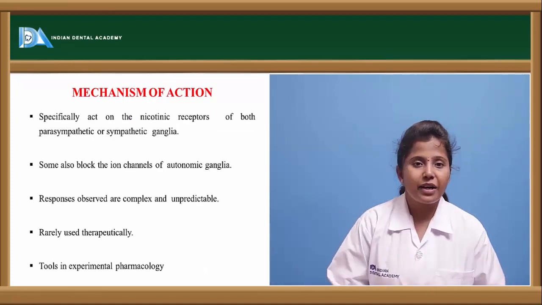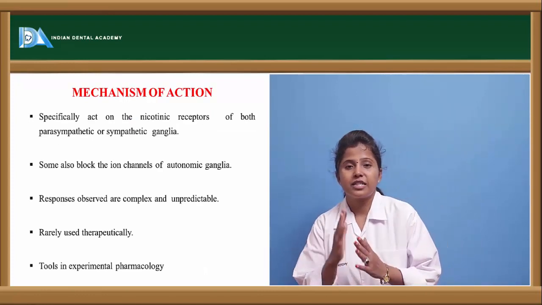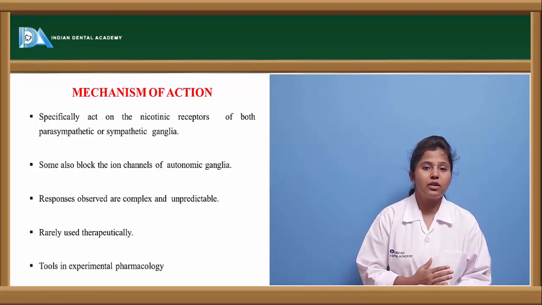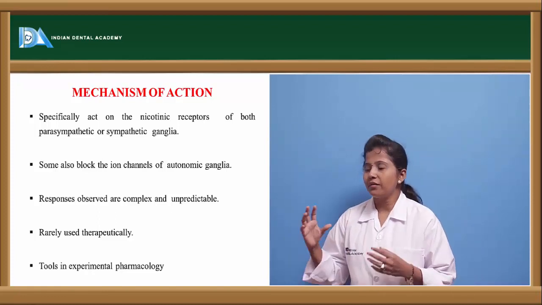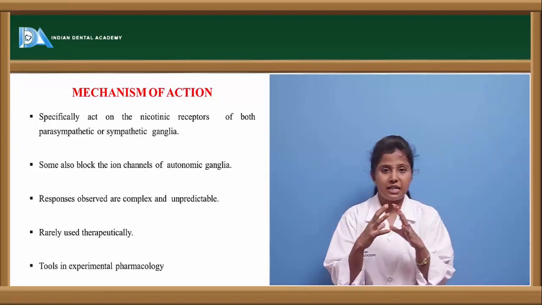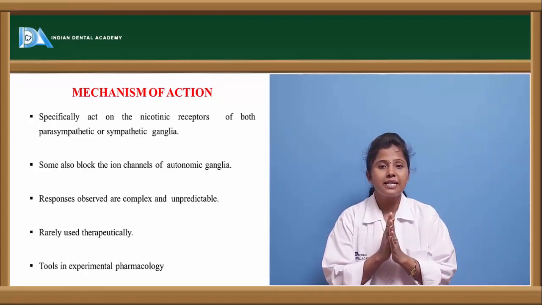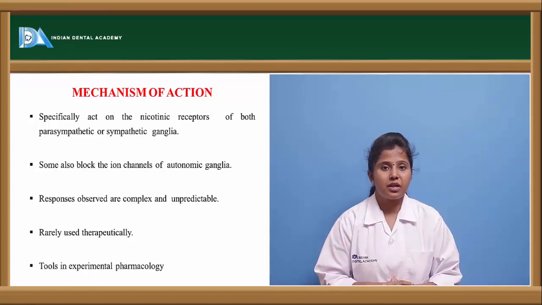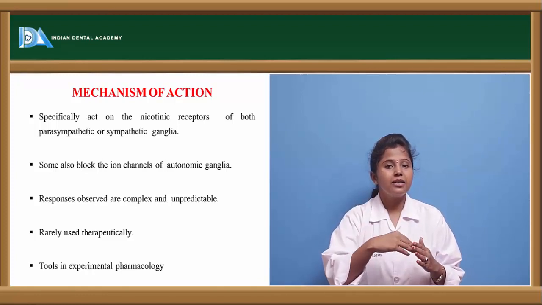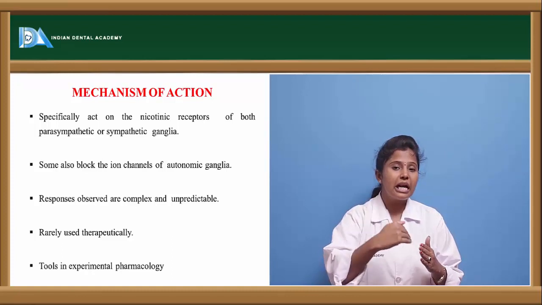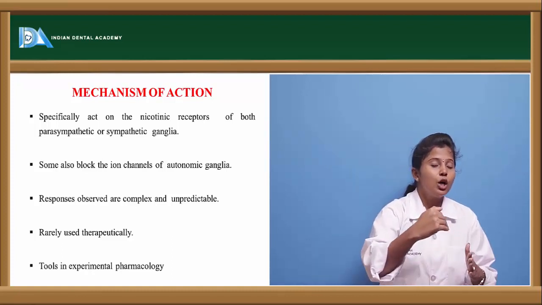The mechanism of action, as I told you, is the blockage of the nicotinic receptors present at the ganglia. How does this take place? These nicotinic receptors are ion channel receptors. At the autonomic ganglia, the blockers won't allow ions to pass through them.